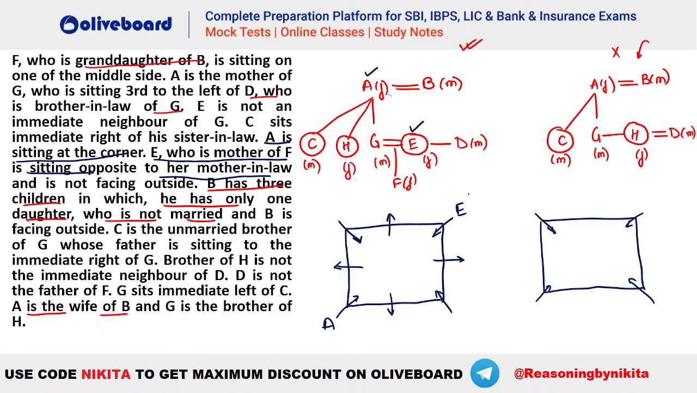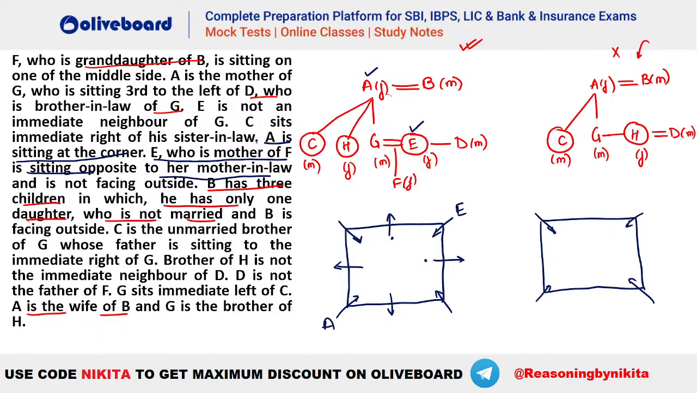Okay? Yes, absolutely. It's great to be back, Girish. Chalo, so you can see that E will be here, opposite to her mother-in-law. So something like this, we have placed E and A. Now what is given? G is third to the left of D, so we will place that later. And what else? E is not an immediate neighbor of G, so G cannot be at these two positions.